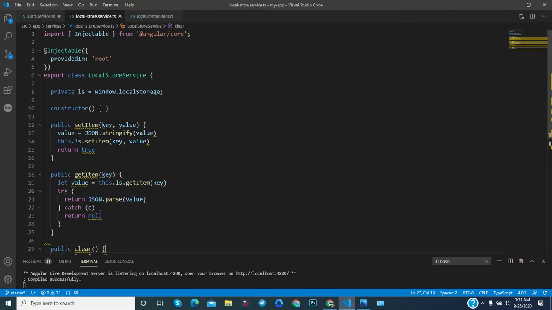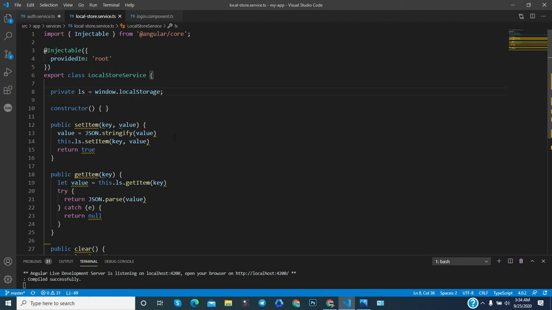But here you can see that instead of window.localStorage we are storing the value to ls, which is a variable name, so we will use this only, ls. No need to write the very long window dot code for this.